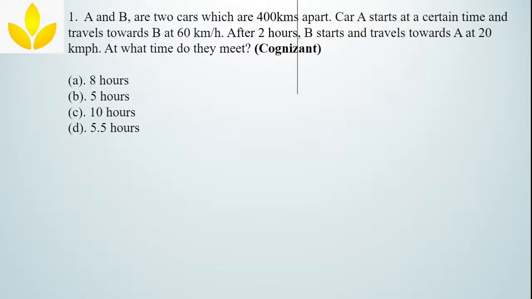First problem. A and B are two cars which are 400 kilometers apart. Car A starts at a certain time and travels towards B at 60 km per hour. After 2 hours, B starts and travels towards A at 20 km per hour. At what time do they meet is the question.